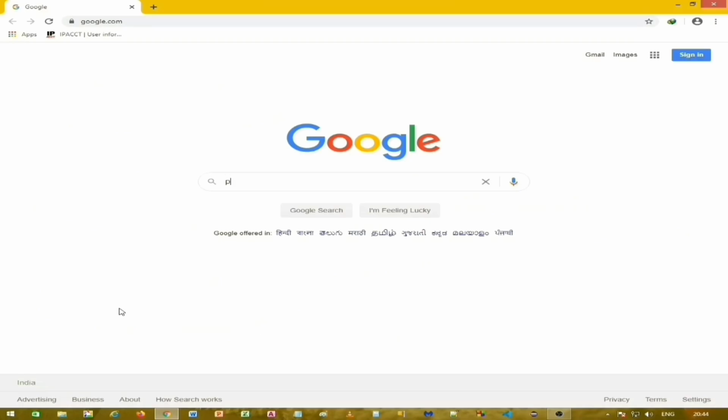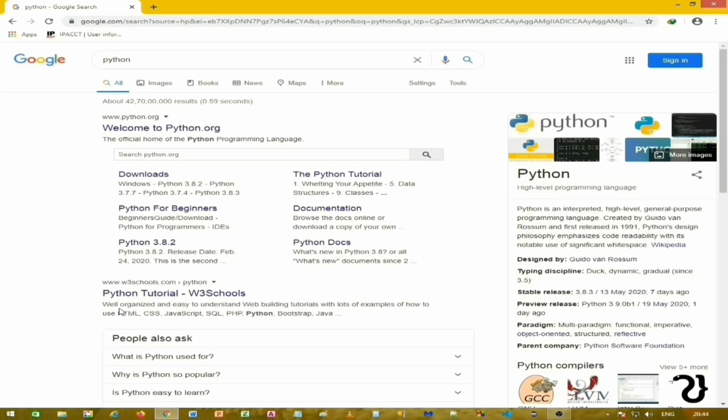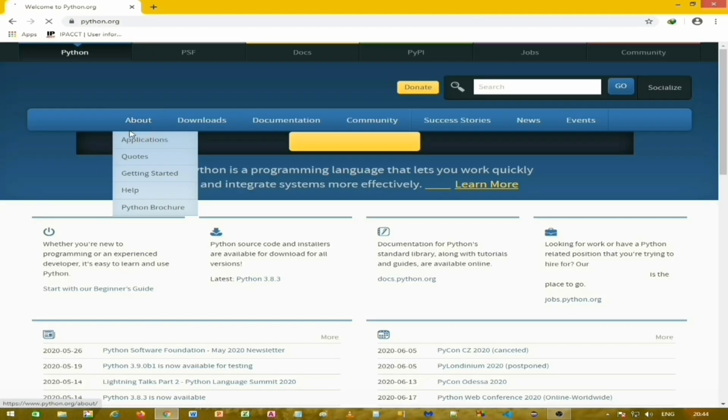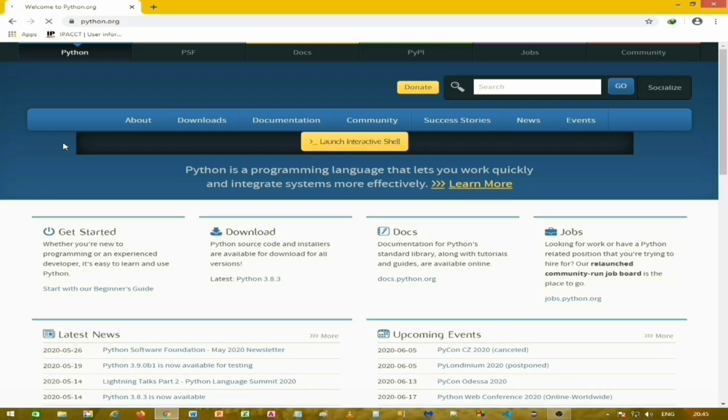Now let us go to the official site of Python and download the setup file. Click the first link that says Welcome to Python.org. Now this is the official site of Python. You can download the setup file from here. Since I have Python installed in my system already, I will skip the installation part.